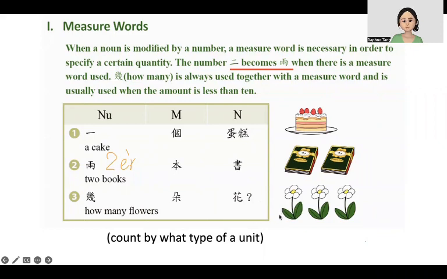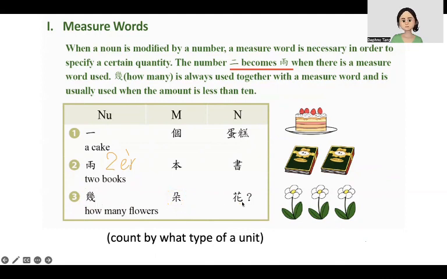And we want to ask how many. Do you remember we use 几 to ask number? 几 is a question word. So how many flowers? 几朵花. We count 花, use 朵.